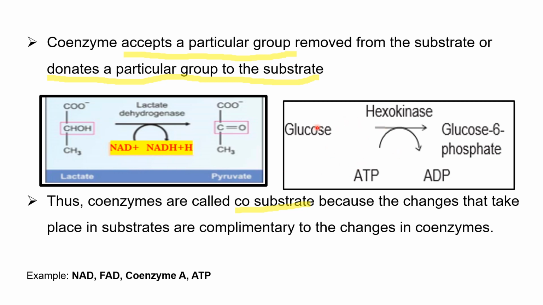In this figure, glucose is converted to glucose 6-phosphate by the catalytic action of hexokinase. But ATP acts as a cofactor, a coenzyme, which donates a phosphate group to glucose to convert glucose to glucose 6-phosphate. Therefore, coenzymes can act as acceptors of particular groups, like NAD+, or they may donate a particular group to a substrate, like ATP. NAD, FAD, coenzyme A, and ATP are good examples of coenzymes.